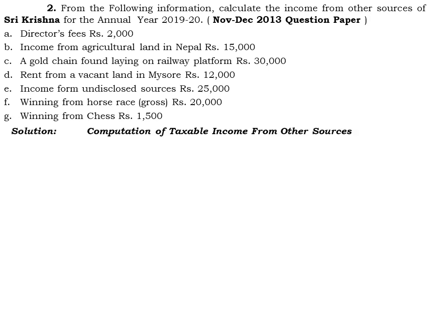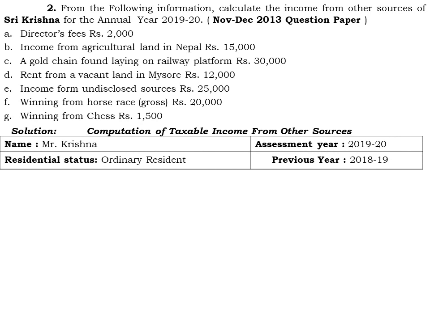Okay, so let us go with the basics. That is the computation of taxable income from other sources. The name of the assessee is Mr. Krishna and his residential status is ordinary resident, and we are computing the taxable income for the assessment year 2019-20 and for the incomes earned in the previous year 2018-19. Okay, so we will go with the solution.